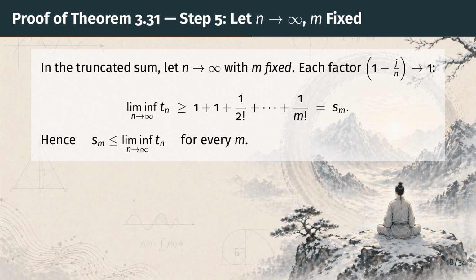Since t sub n stays above the truncated sum, its lower limit stays above the limiting value. We conclude that s sub m is less than or equal to the lower limit of t sub n, and this holds for every fixed m. One more limit to take.